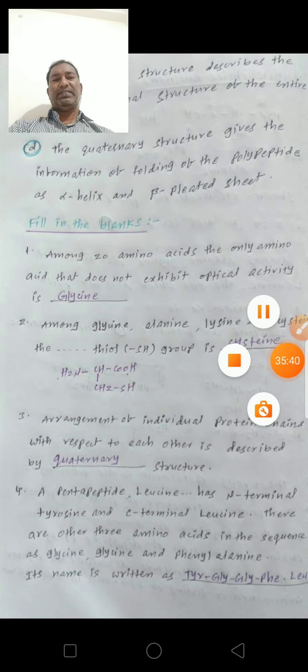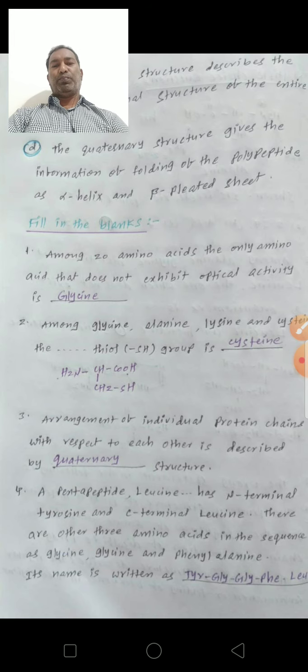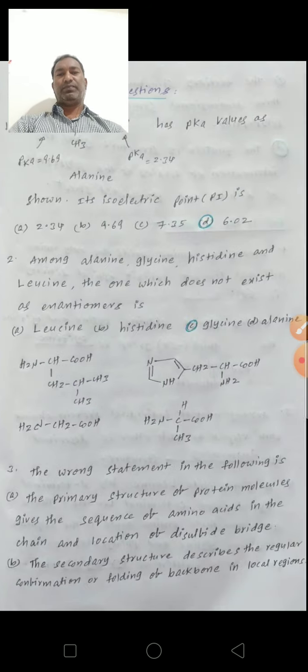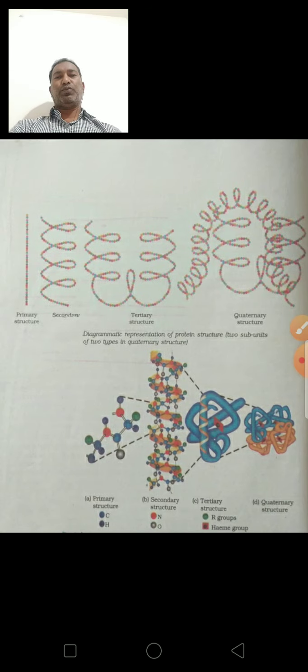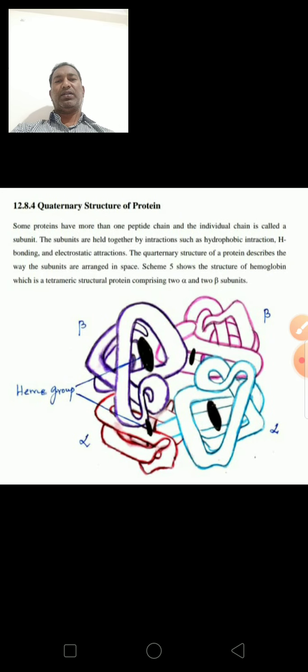This is amino acids and proteins. In protein structure, there are four types: primary, secondary, tertiary and quaternary structures. Okay, thank you.